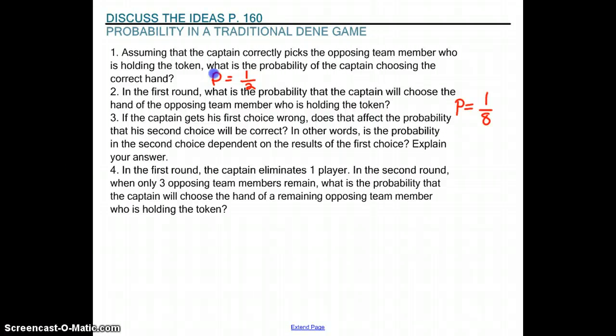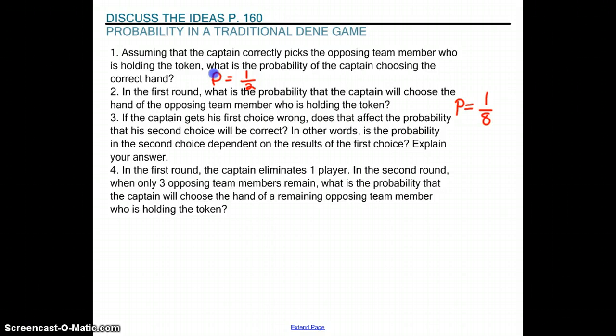3. If the captain gets his first choice wrong, does that affect the probability that his second choice will be correct? In other words, is the probability of the second choice dependent on the results of the first? Explain your answer. So actually, it was kind of hard to figure this out when reading the passage, but it seemed like after he would make an incorrect choice, they would all put their hands back under the blanket and then change where the coin was located.